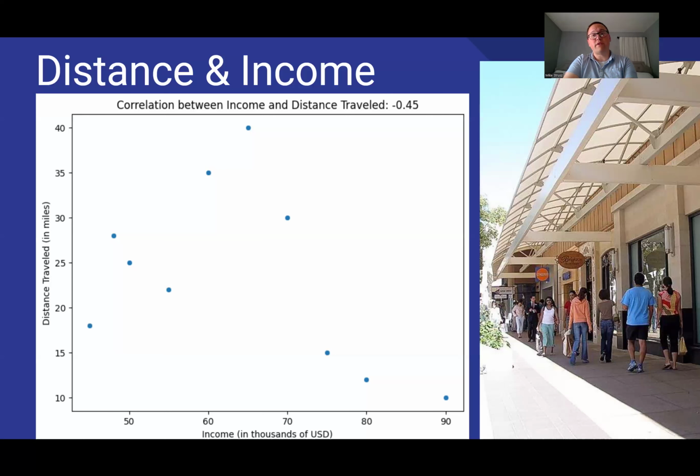But if you were wondering if this store was in a good position to attract high-paying customers, this chart would suggest that your higher-paying customers are traveling fewer miles to the store.